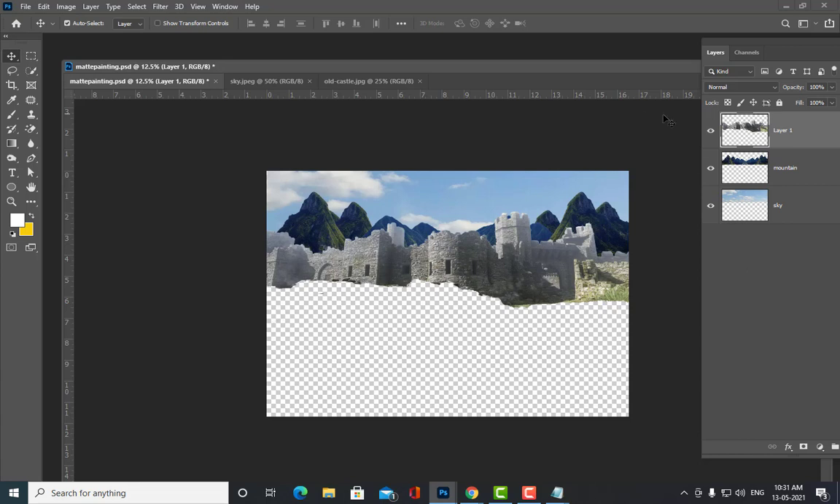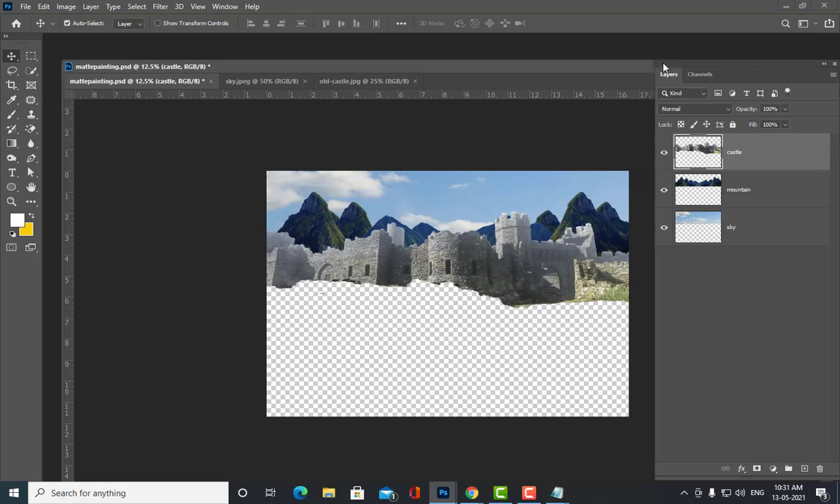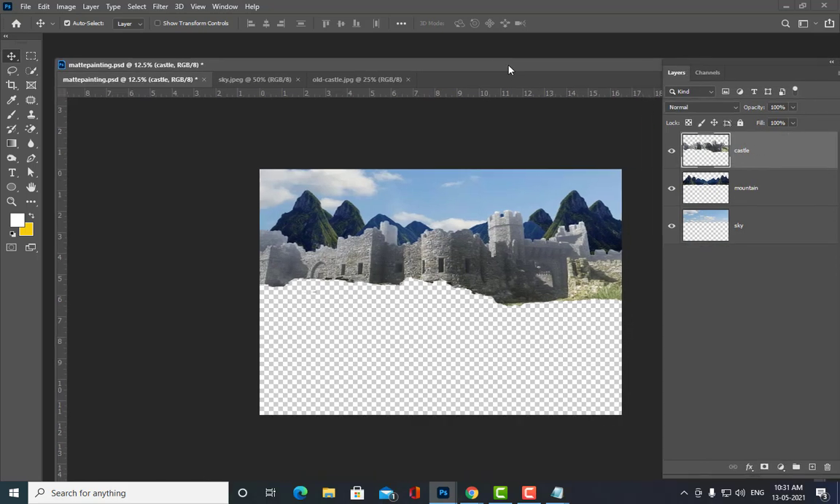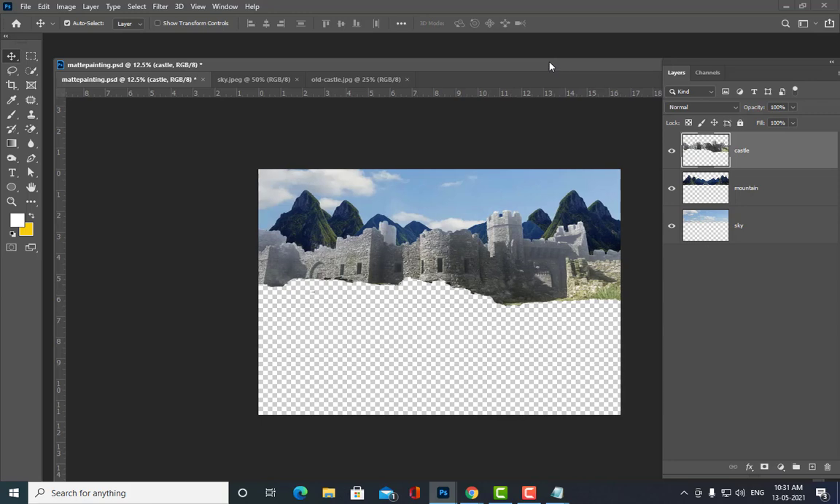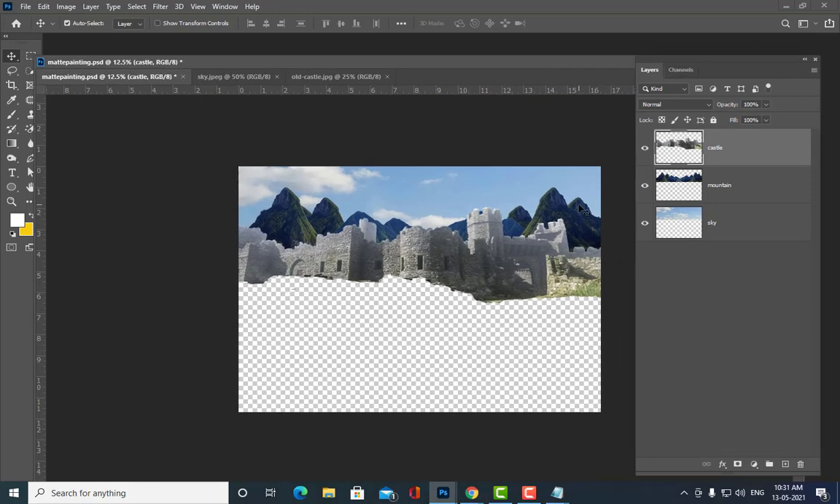Yes, sir. Okay. So now what you can do is, see, we have to give naming to this. So I am going to give it name castle. Okay. Now the next thing what I will do is here. So once you have given the name castle, see here, to do color matching. So you have to do something.